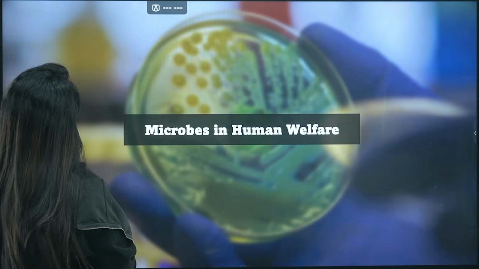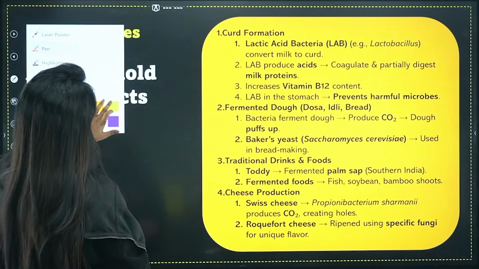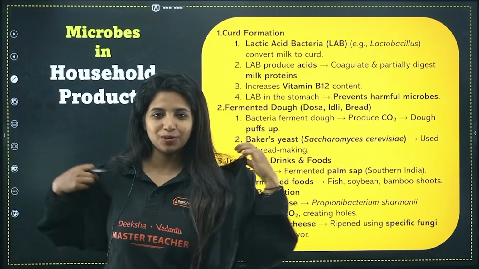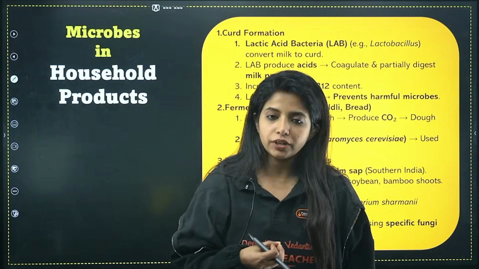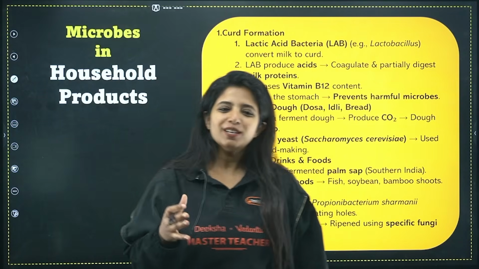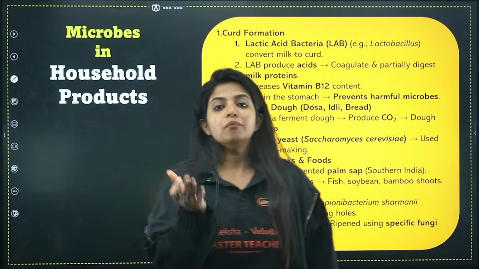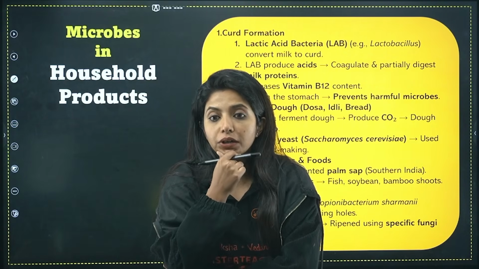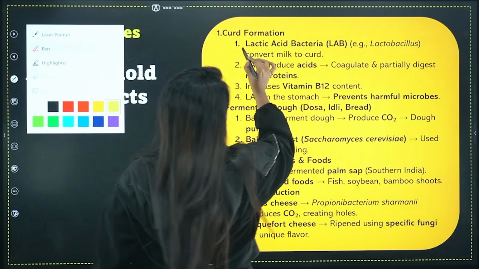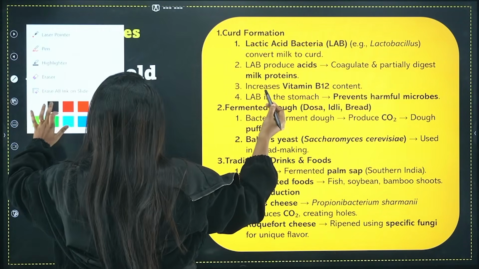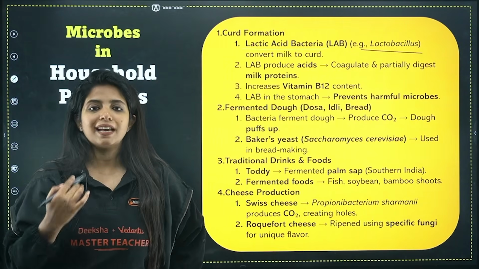Let's go ahead. So over here, the first thing that we need to discuss is why microbes are super important in the household. That is, in our houses, there are two microbes which are useful for us. If you didn't know, let me tell you. You might have had curd in your life, right? Curd you get from milk. How does milk convert to curd? Basically, if you put some bacteria in it, for example lactic acid bacteria, the most common of them is known as Lactobacillus. This is an example of a group of bacteria, that is lactic acid bacteria.